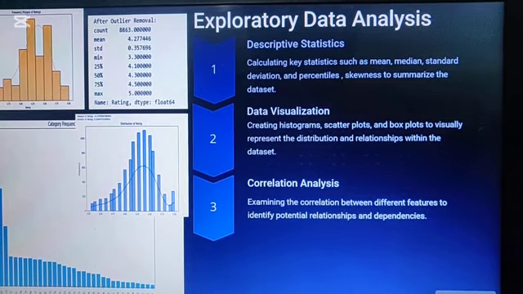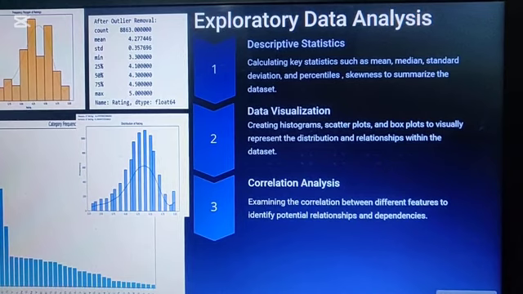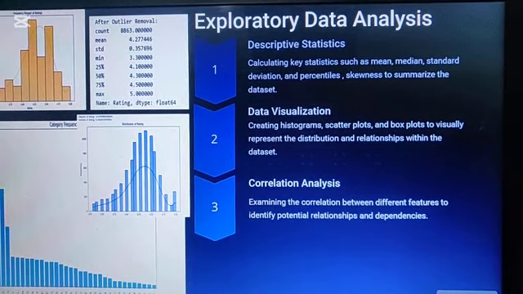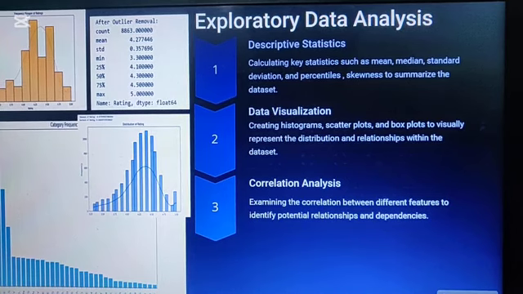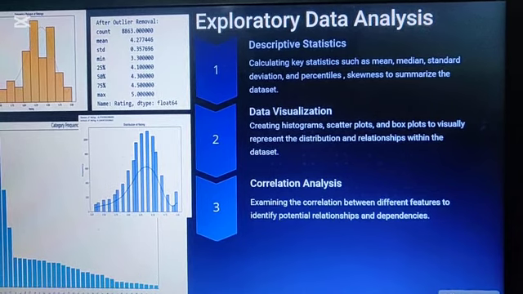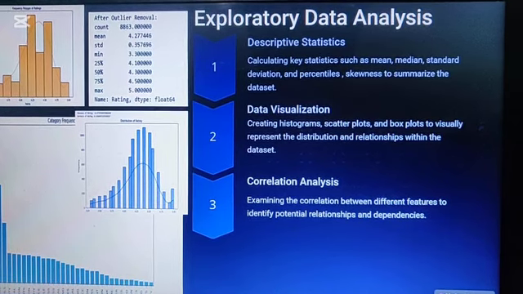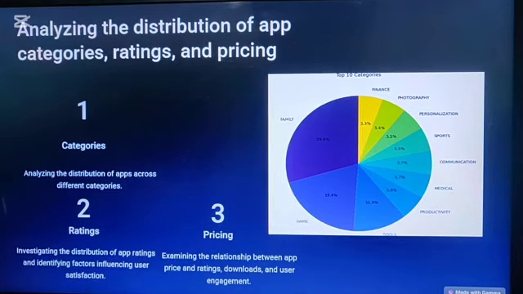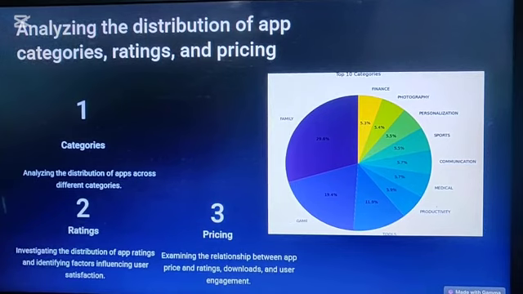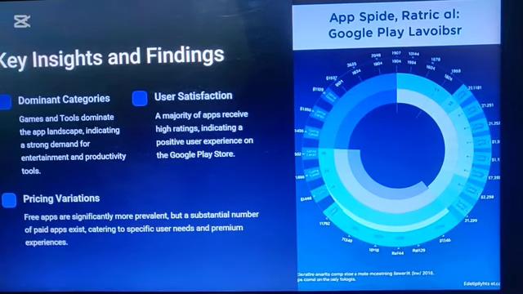Along with that, we visualized our data using different visualization techniques in Python and statistics, so that we can get insights easily, see what kind of data it is, what kind of skewness it has, and what the correlations are with different columns and categories. We also made a pie chart to visualize the categories and their distribution on the basis of their ratings, pricing, and so on.